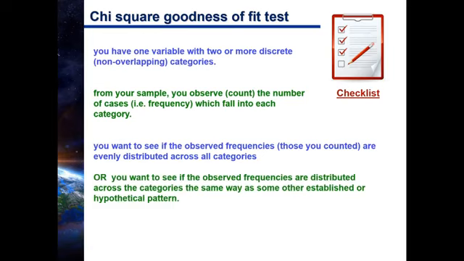Now, the second use of this goodness of fit test is to see whether or not the frequencies that you got for each of your categories are the same as the frequencies for some other distribution. And that other distribution can be a real distribution, or it can be something hypothetical. Like you might get frequencies for different scores on a test, like A, B, C, D, right? Number of people get A, number of people get B, etc.